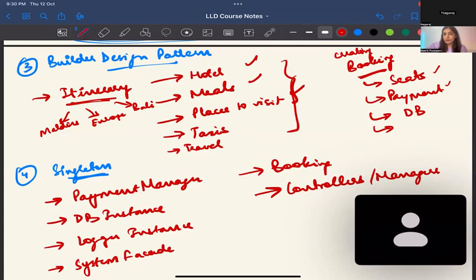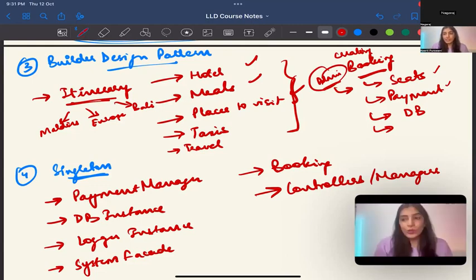Kirti, I think according to me, if the actor is admin and the admin is trying to add a new train or a new vehicle, then the creation of seats and the DB instance will fit into the builder pattern, because there we are creating everything and attaching it so that the complete vehicle is ready. How about that example? Yeah, similar types of payments, different configuration. Yeah, this seems a better example for builder. Okay. Yeah, like building trains and building seats, right? Yeah, so basically making the vehicle ready for booking.